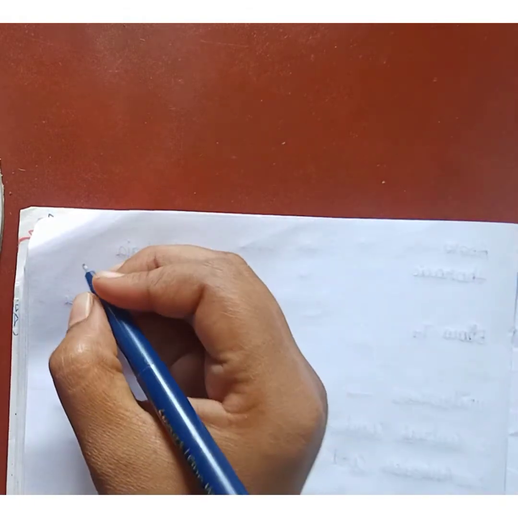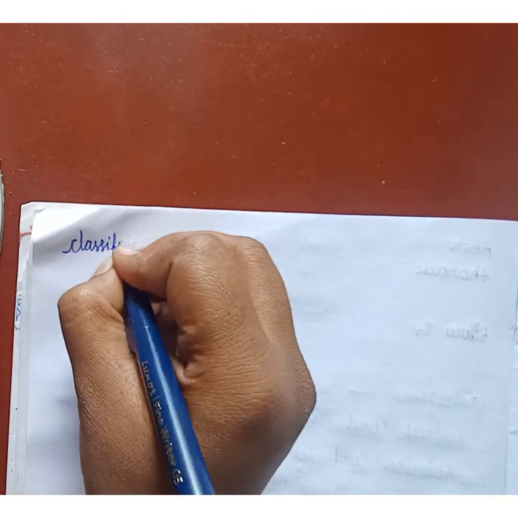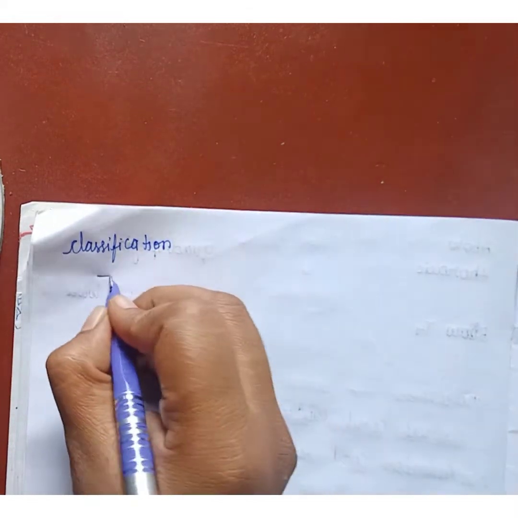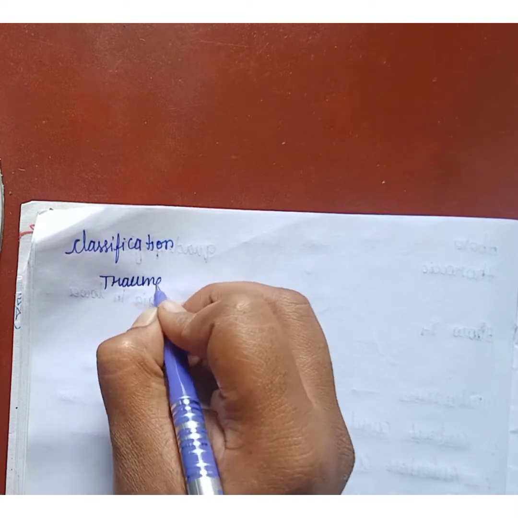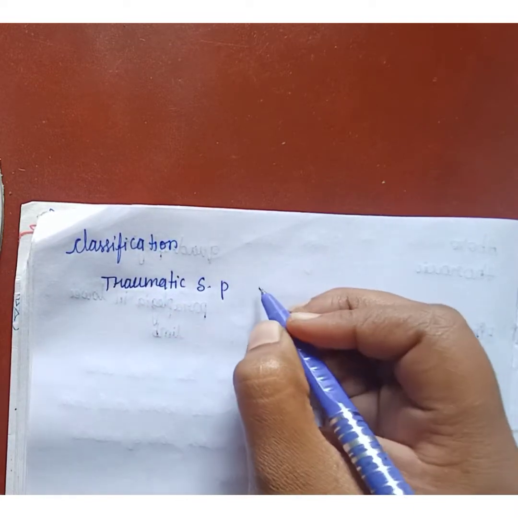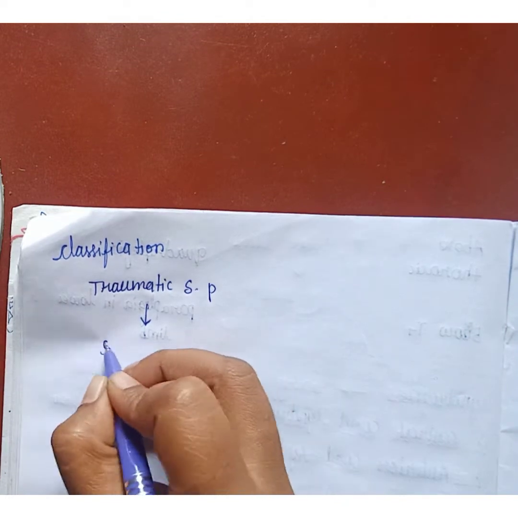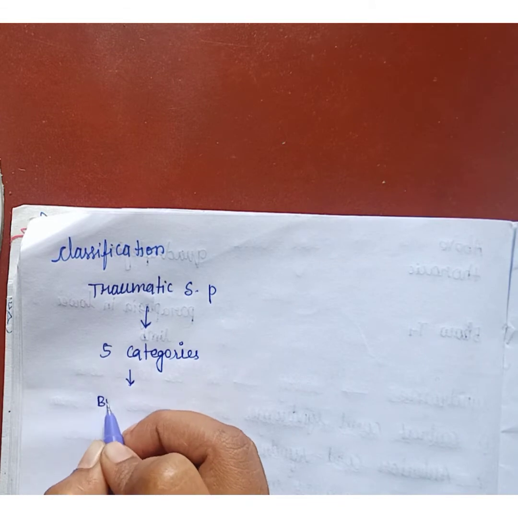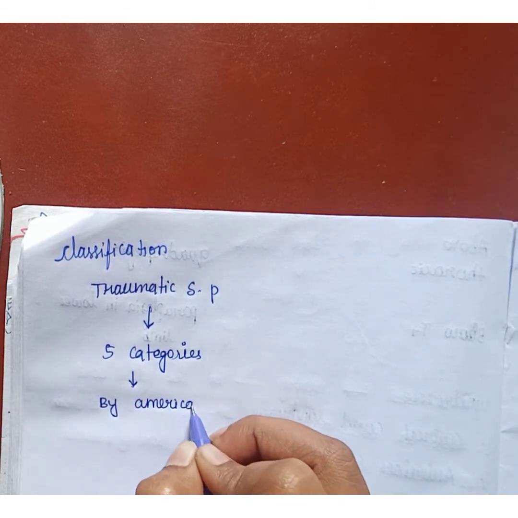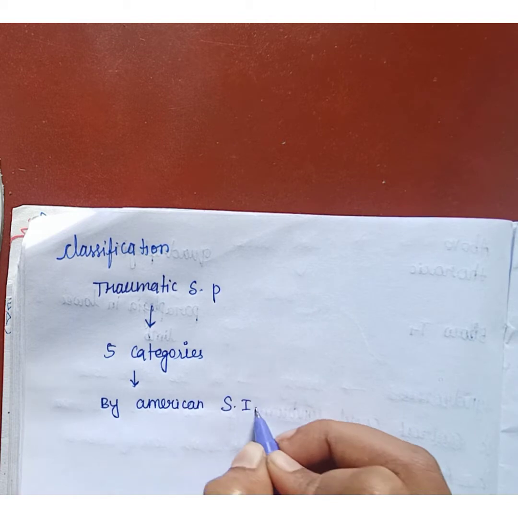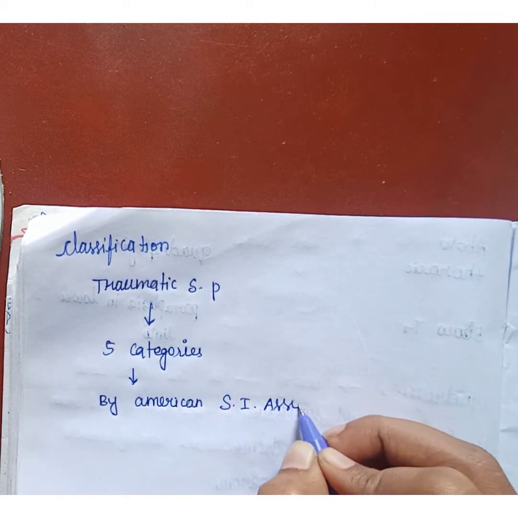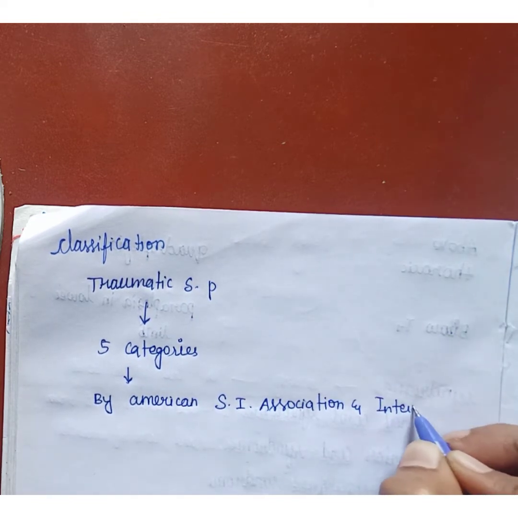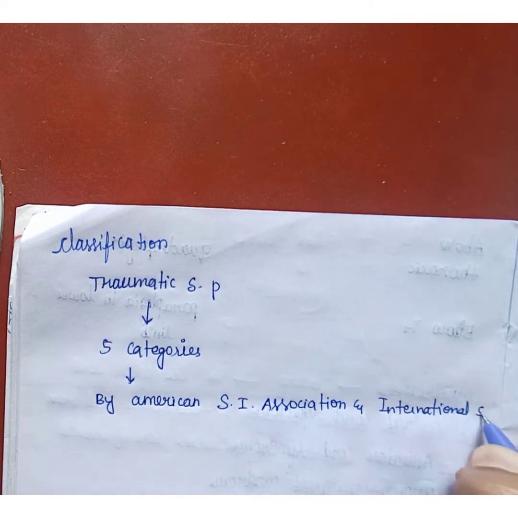Next we are going to see the classification of spinal cord injury.